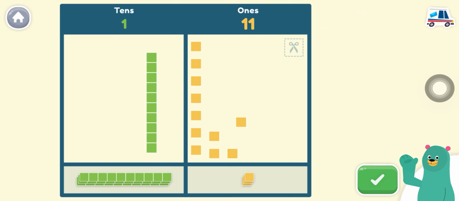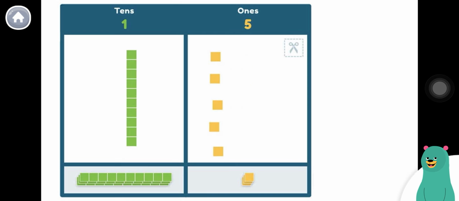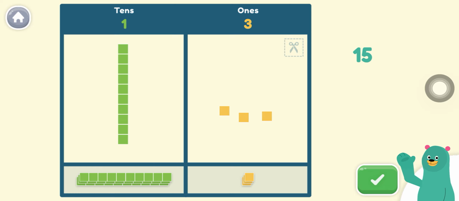Cool beans! If there are 10 or more blocks in the one section, combine the blocks into a rod. The combined number of rods and blocks is your final number. There is 15 total because there is 1 rod and 5 blocks. Now try making the number 15. Keep it up!